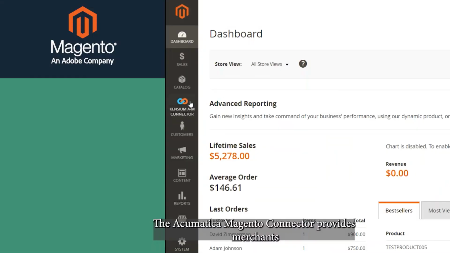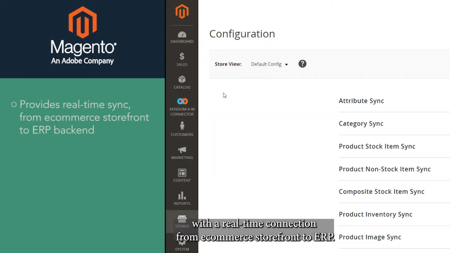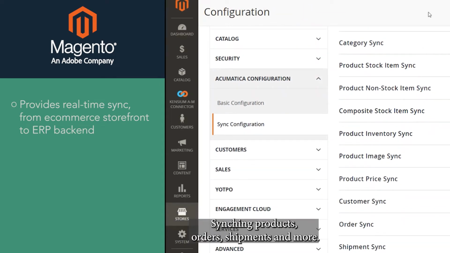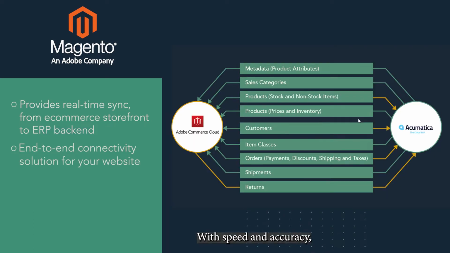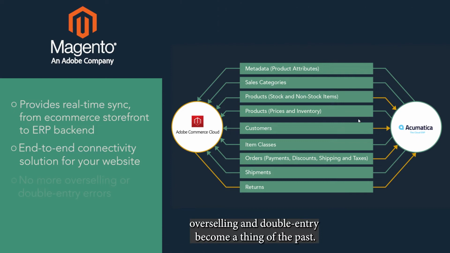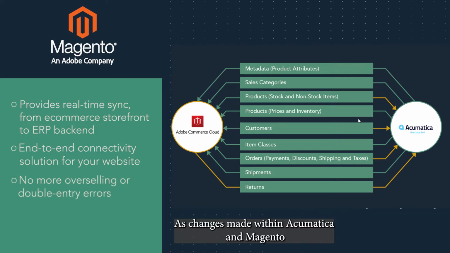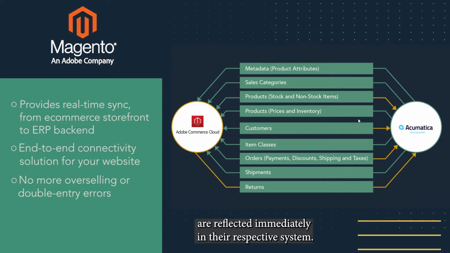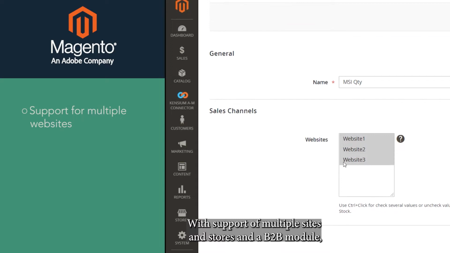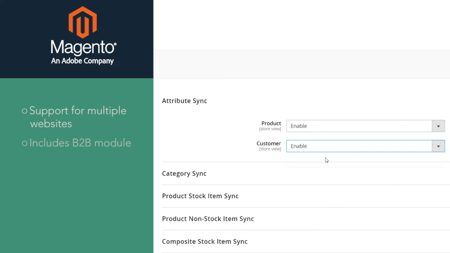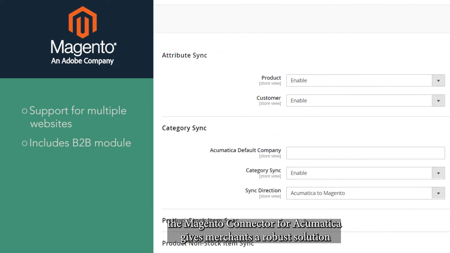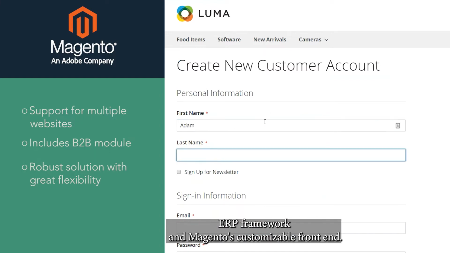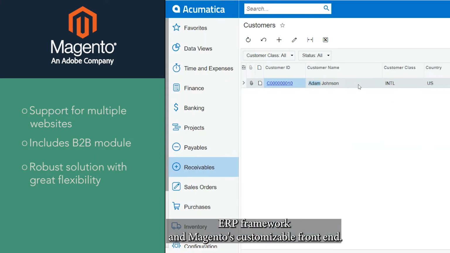The Acumatica Magento Connector provides merchants with a real-time connection from e-commerce storefront to ERP, syncing products, orders, shipments, and more with speed and accuracy. Overselling and double entry become a thing of the past, as changes made within Acumatica and Magento are reflected immediately in their respective system. With support of multiple sites and stores and a B2B module, the Magento Connector for Acumatica gives merchants a robust solution that can fit into the flexibility of Acumatica's ERP framework and Magento's customizable front end.